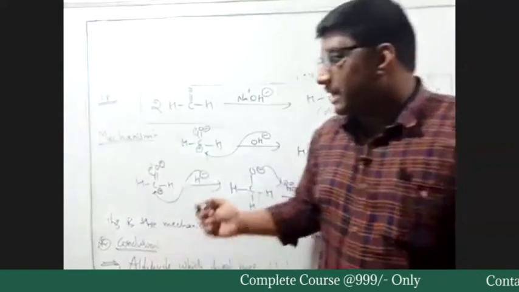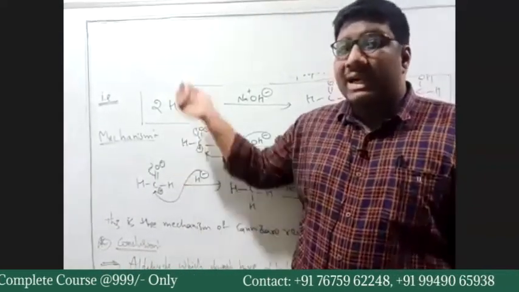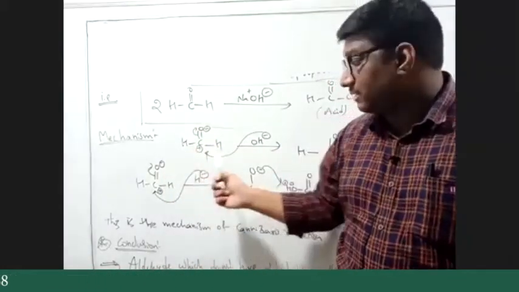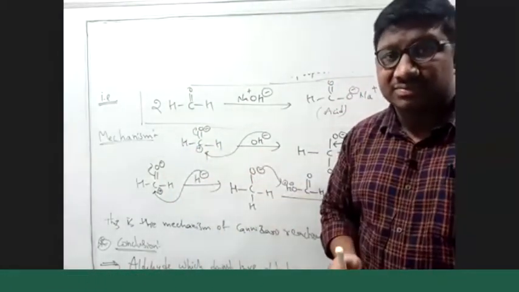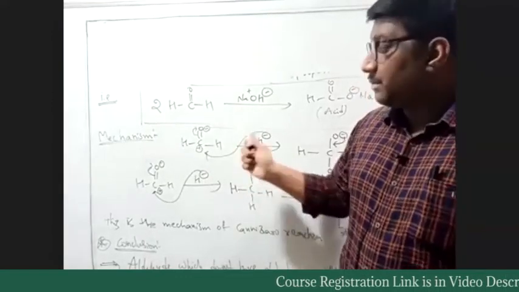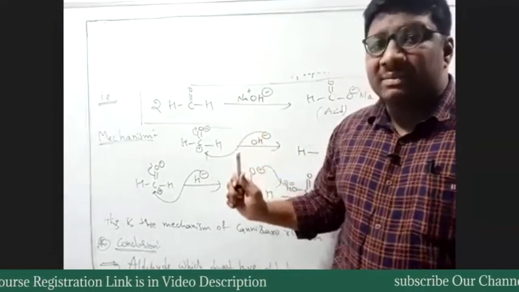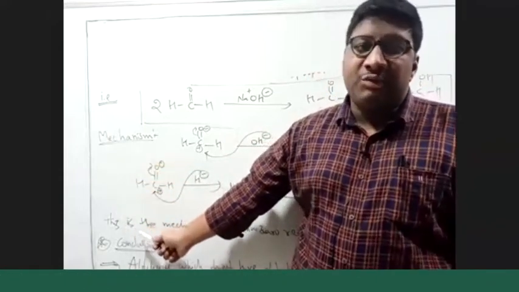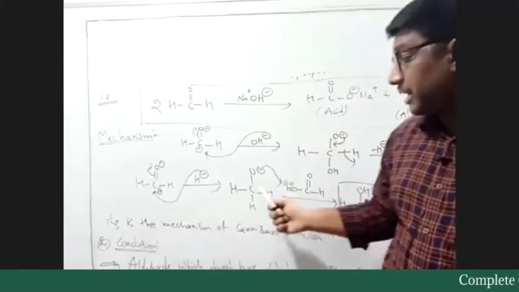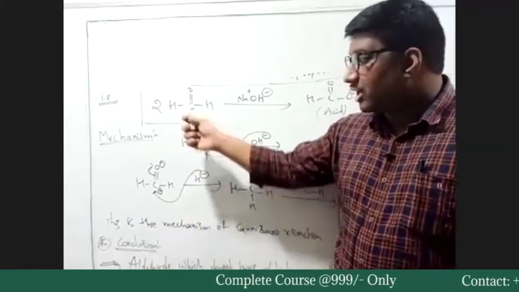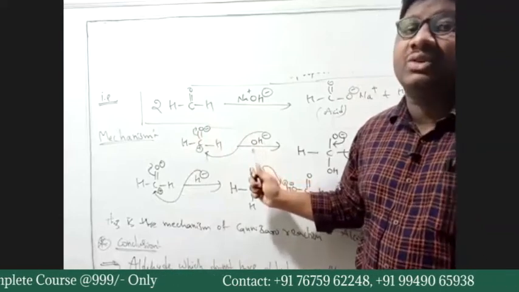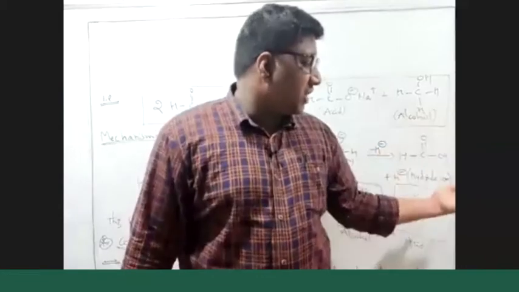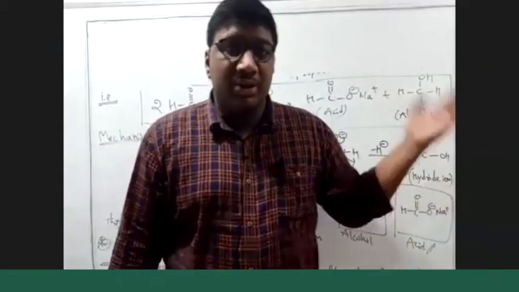If you understand this mechanism, if you are trying to write the rate of the reaction, rate should depend on this aldehyde concentration as well as this OH minus ion concentration. And similarly, in the second step, rate should depend on the second molecule of aldehyde, but it should not depend on the H minus, because you have already taken into account the OH minus concentration. Whatever the concentration of OH minus, that much H minus will be generated. Are you getting this or not?